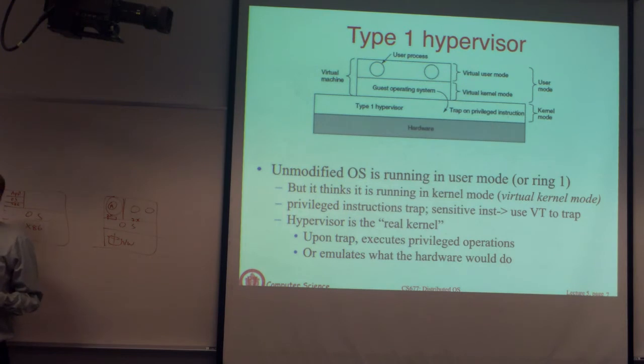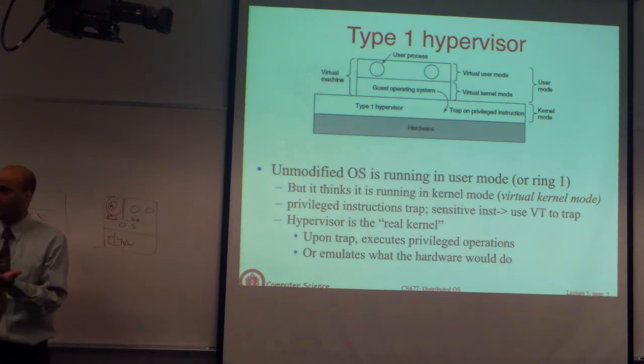In ring 3, if you call a halt, you will ignore it. In ring 2, if you call a halt, you will trap and actually process it. But all the kernel mode instructions will still be executed by the hypervisor. So you are not letting the middle rings execute anything, but you are making a distinction: should I ignore it or should I pay attention to it? That's all.